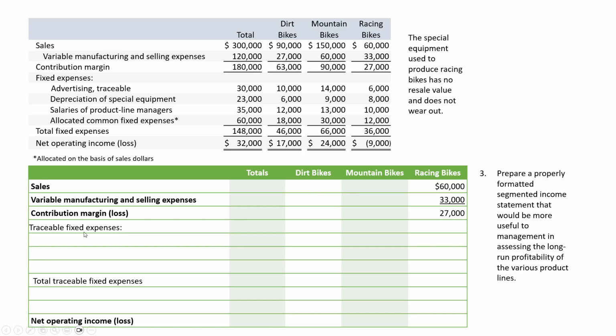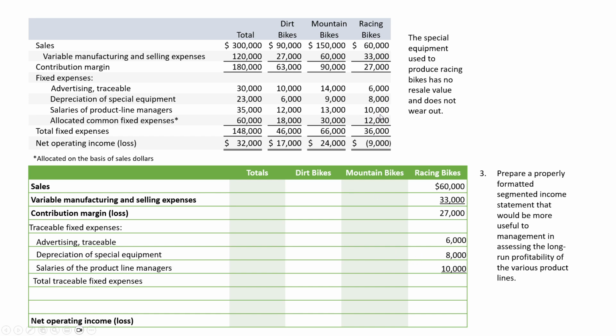So we're going to list any potential traceable fixed costs for racing bikes. Well, advertising already has the word traceable for that, so it's obvious to list the $6,000 for advertising. The special equipment was particular to the racing bikes, as we had noted in an earlier comment, so we'll list the $8,000 for it.